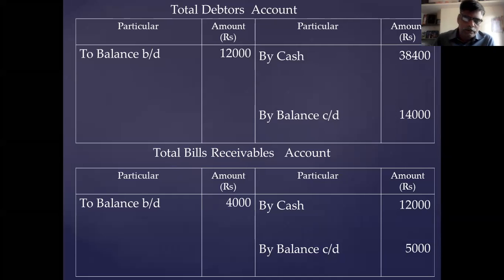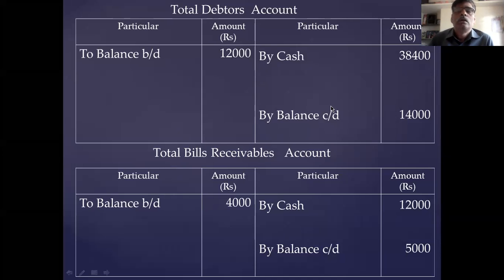In the adjustment, depreciation is there. Then outstanding salary is there. Prepaid insurance is there. Goods worth rupees 500 is there. So there is no item related with the debtors account. Okay, these are the items related with the debtors account.